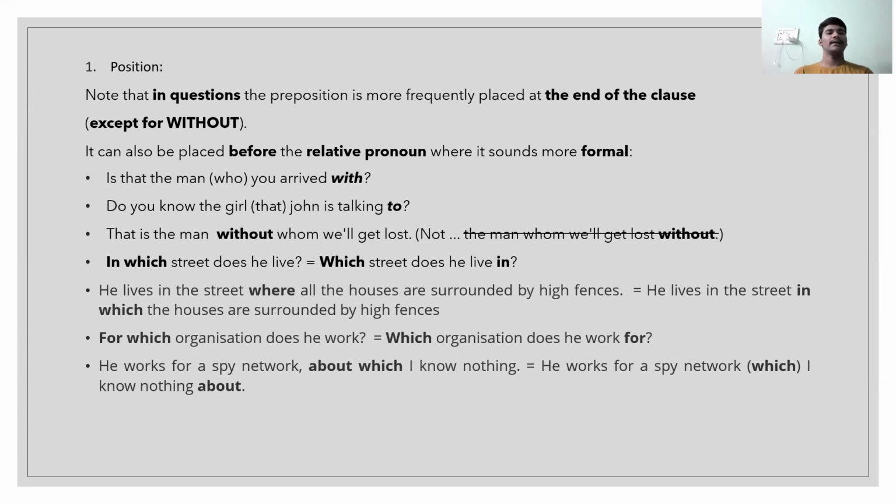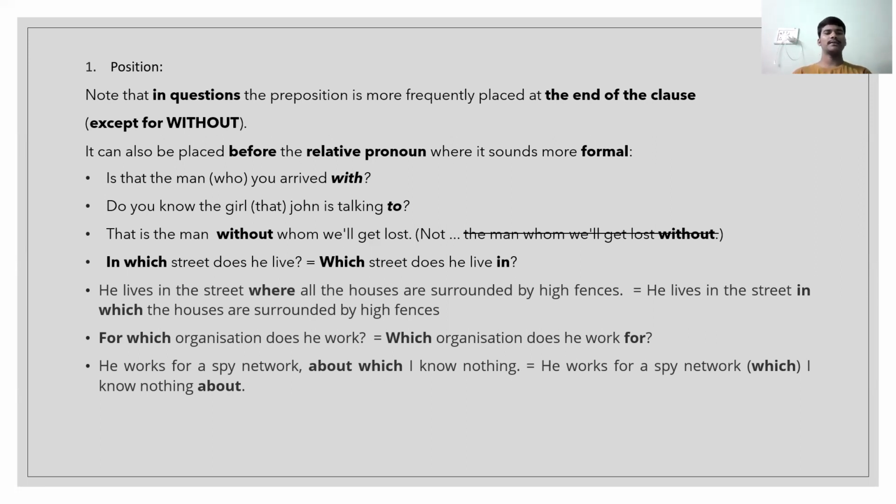Example, see, is that the man who you arrived with? Here, with is a preposition. Means this is an old sentence, and with is the preposition which we are placing at the end. One more example. Do you know that girl? Do you know the girl that John is talking to? To is a preposition, and it has been placed at the last of the sentence.